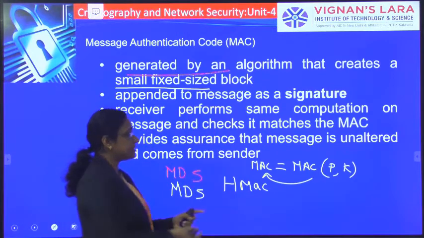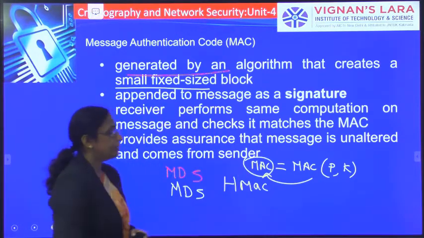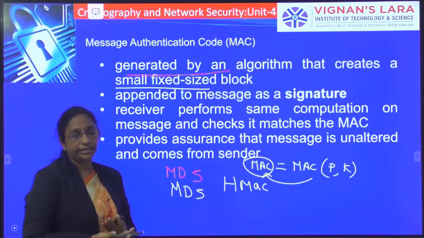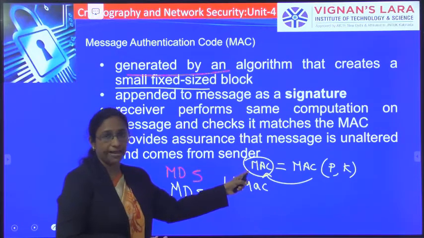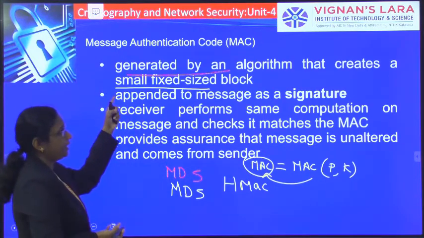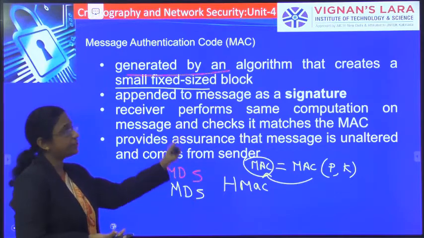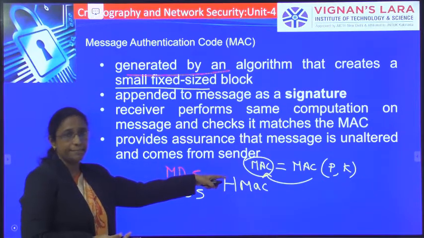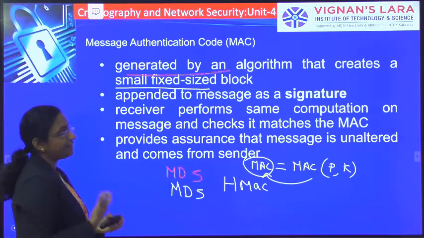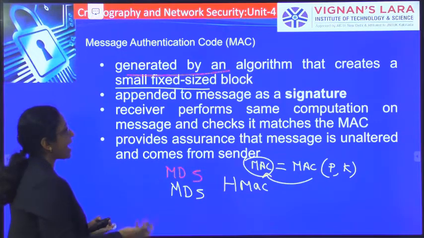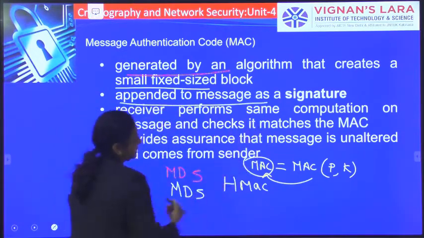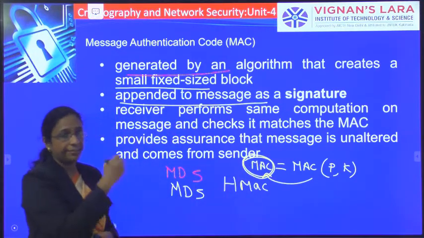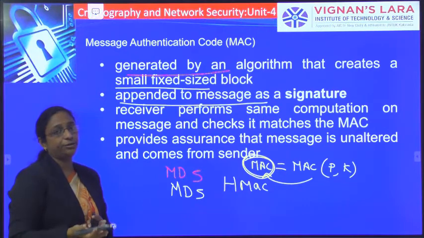You can use this MAC code to check the validity of the source, to check the identity of the source. Algorithms like MD5 and HMAC create a small fixed size block that is called the MAC code. Whatever MAC code is generated is appended to the message as a signature, and then it is sent to the receiver.